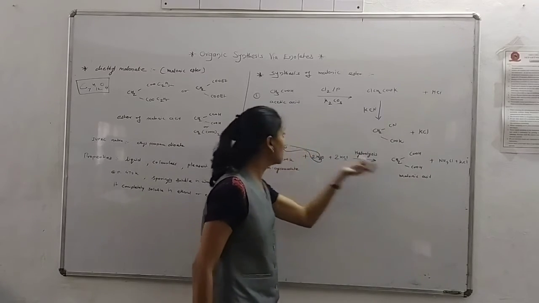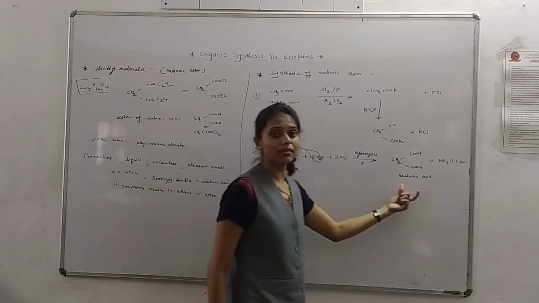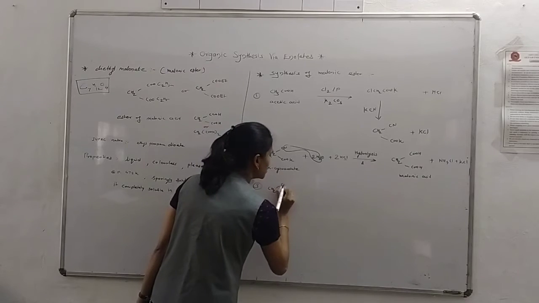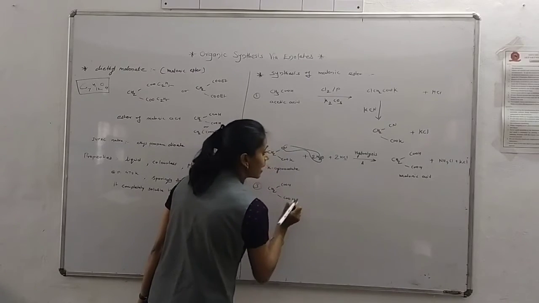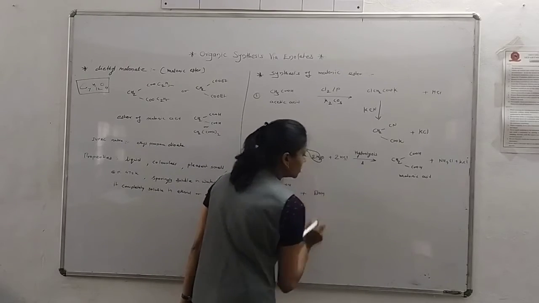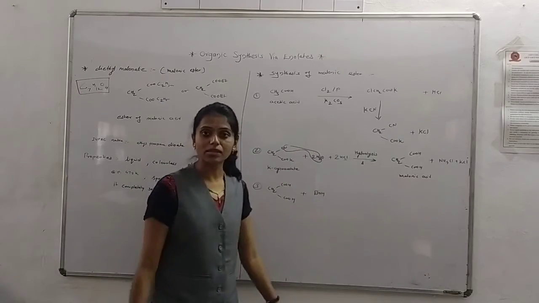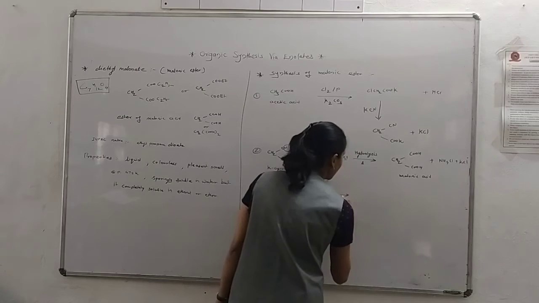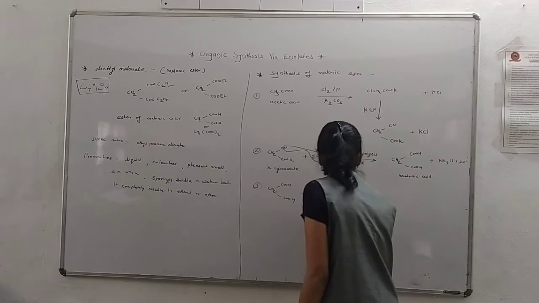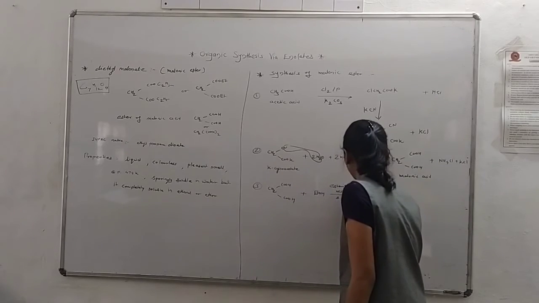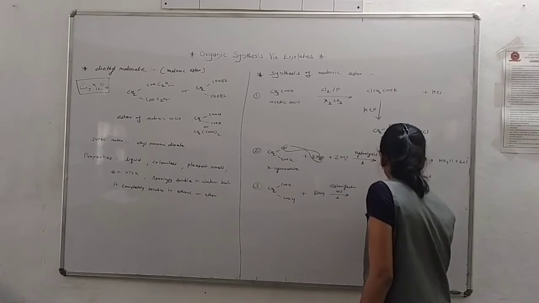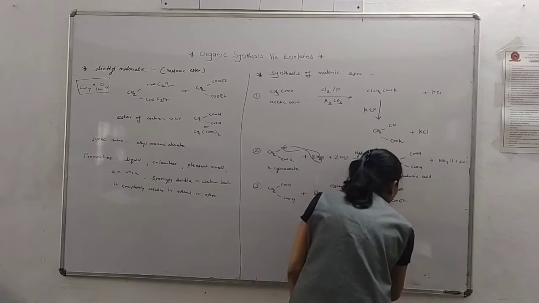But we want the malonic ester. So in the next step we do the esterification. CH2(COOH)2, that is malonic acid, is heated with ethanol in presence of acid. Esterification takes place, and we get CH2(COOEt)2, that is malonic ester.